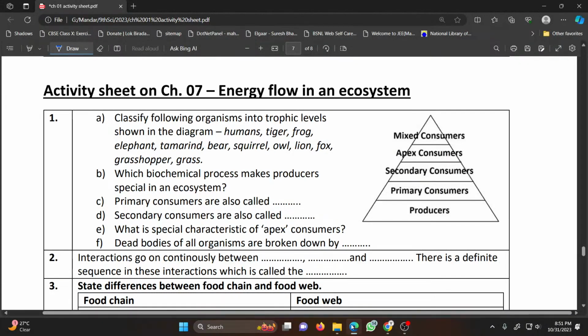Chapter number 7, Energy Flow in an Ecosystem. Classify the following organisms into trophic level shown in the diagram. Humans are mixed consumers. Tiger is apex consumer.